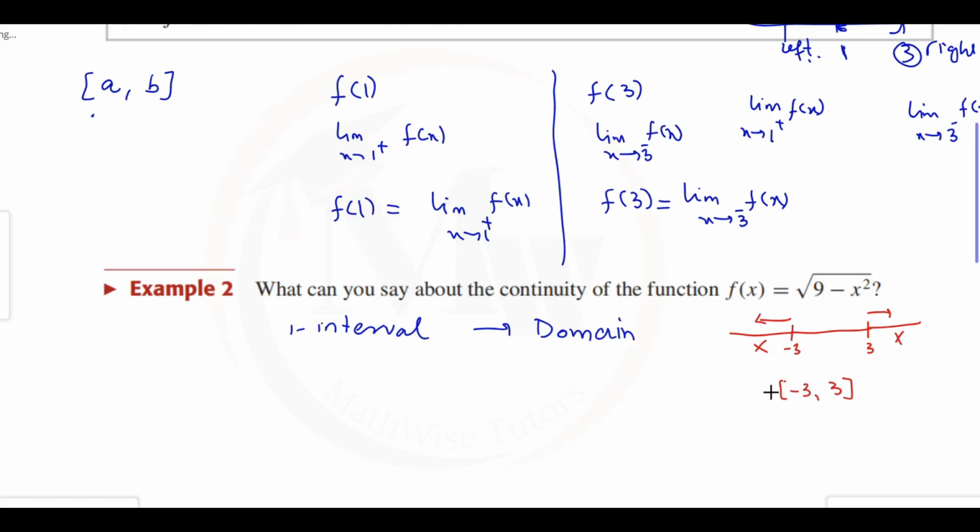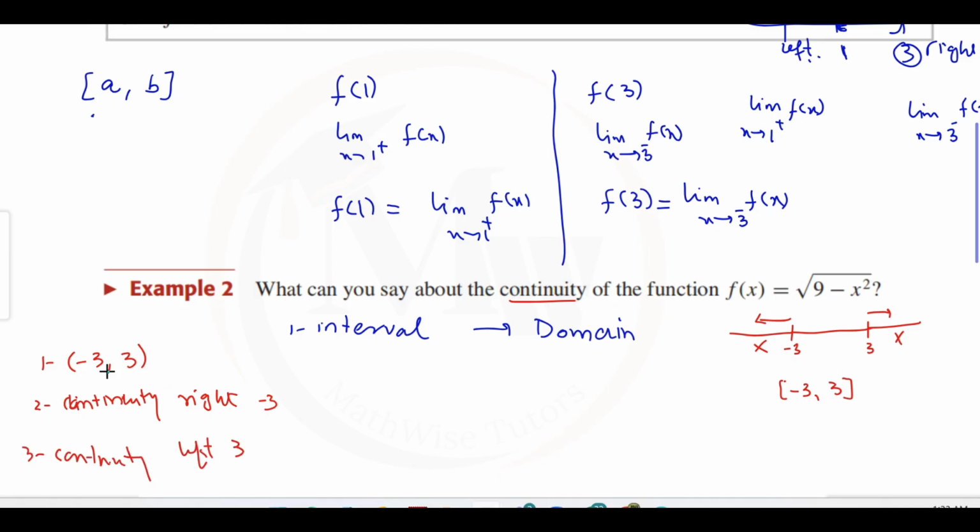Now it's time to check the continuity on this interval, that is, whether the function is continuous within this interval and at its endpoints. For this, use the method that I told you above. First you have to find the continuity on the open interval, meaning take any point between the interval, then check the continuity at the endpoint minus 3, which will be right continuity, and the continuity at 3, which will be left continuity. Okay, so for the continuity on the open interval, let's take a point 2 between minus 3 and 3 and find the continuity.